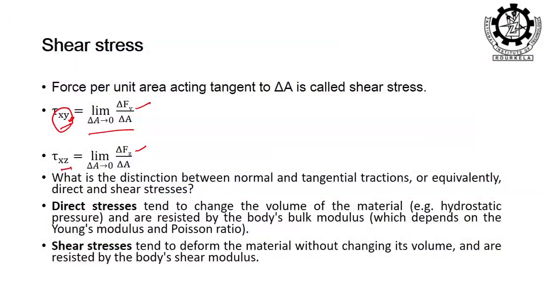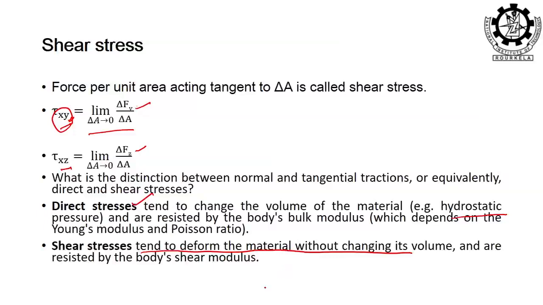So, what is the distinction between the normal and tangential traction, or equivalent, direct and shear stress? Direct stress, which is due to application of the load we have discussed, tends to change the volume of the material, that means hydrostatic pressure, resisted by the bulk modulus, which depends on the Young's modulus and Poisson's ratio. Shear stress, on the other hand, tends to deform the material without changing the volume.